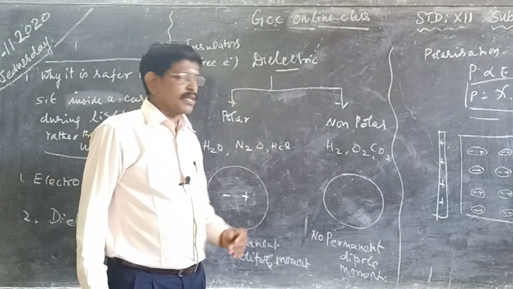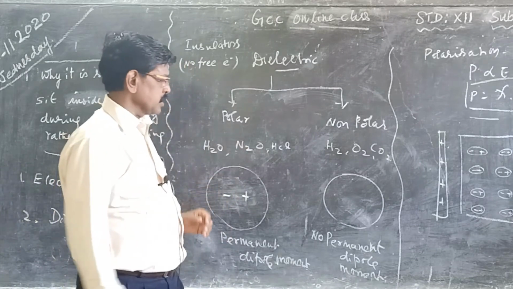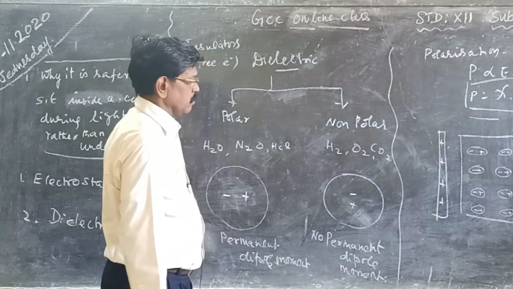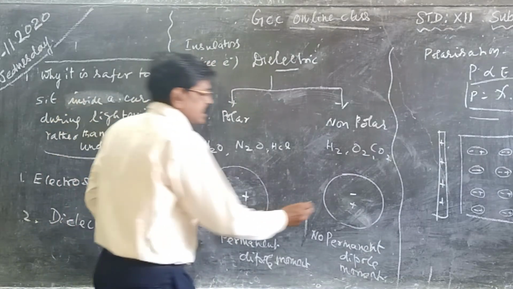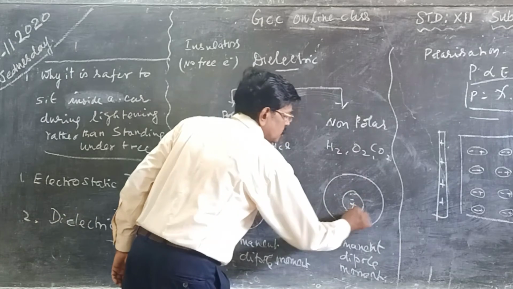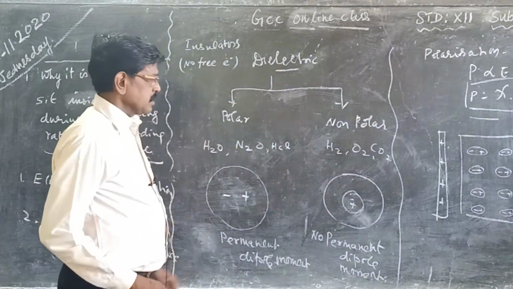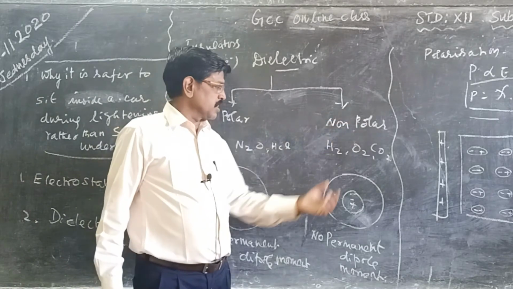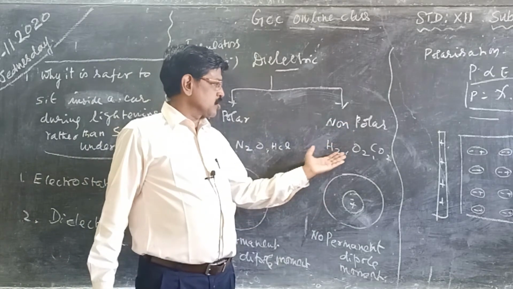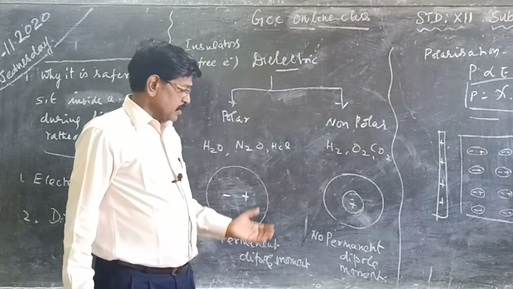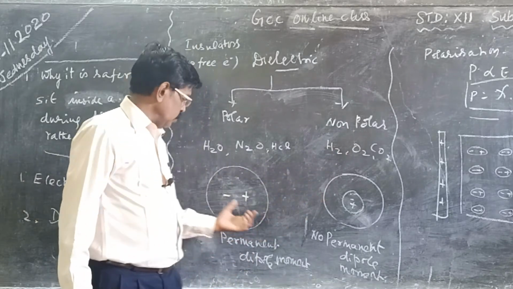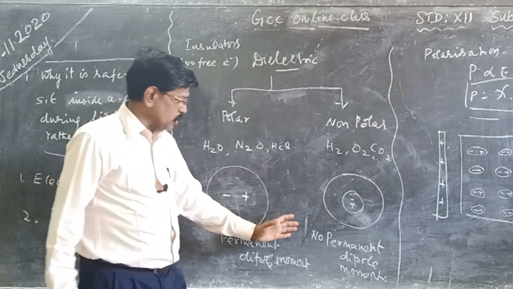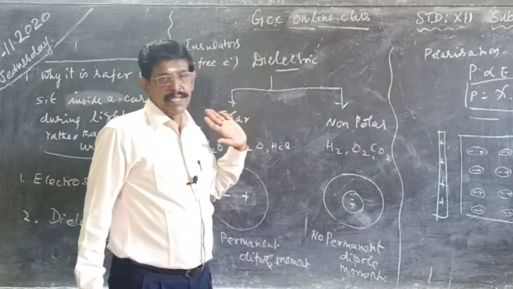Now what are non-polar molecules? In non-polar molecules, the center of positive and negative charges present in the molecule system lie at the same point. Then there is no separation at all. So it is referred to as a non-polar molecule. Examples are H2, O2, CO2, like that. Since there is no separation, whereas in a polar molecule there is a permanent dipole moment, in this case there is no permanent dipole moment.